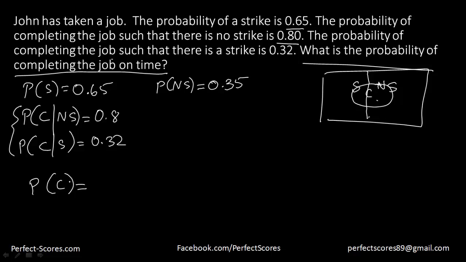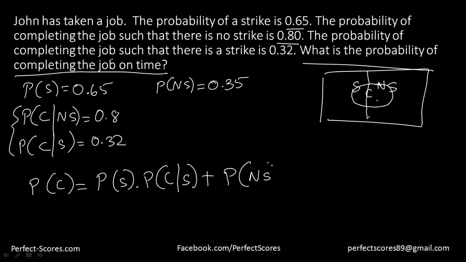So probability of completing a job will be equal to probability of strike happening into probability such that I complete the job provided strike has happened, plus probability of strike not happening into probability of completing the job such that there is no strike. So this will actually give me the probability of completing the job, right?